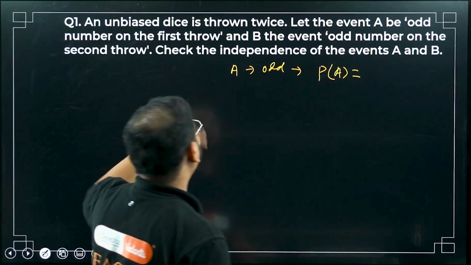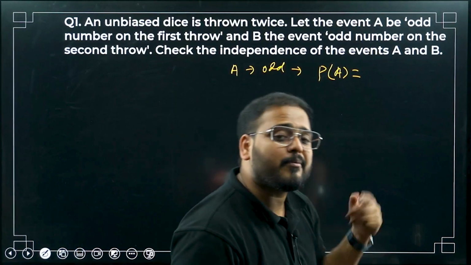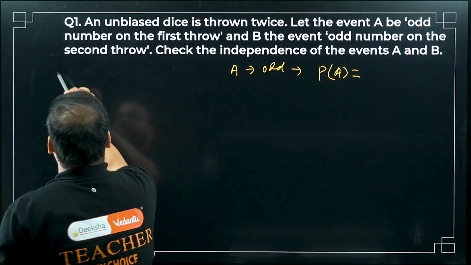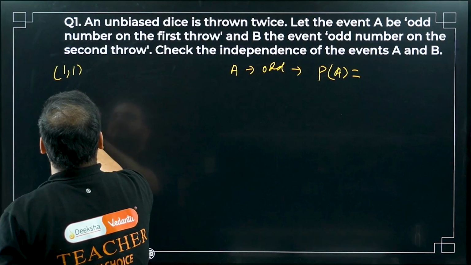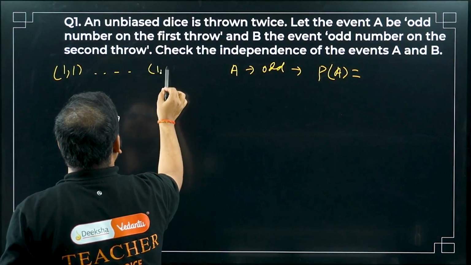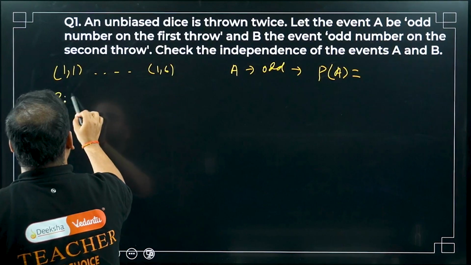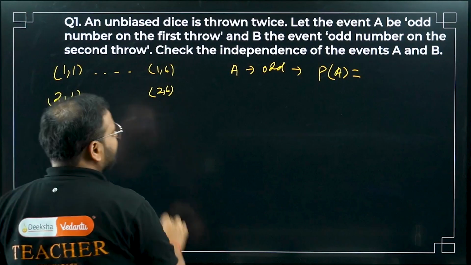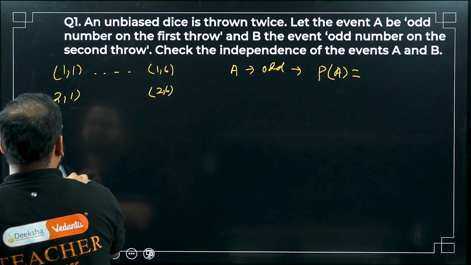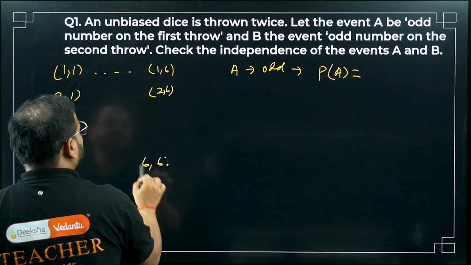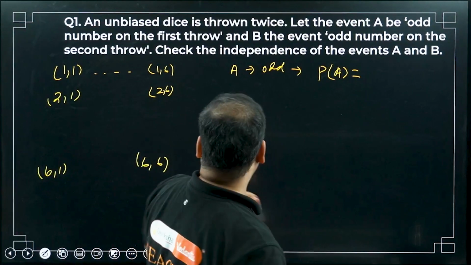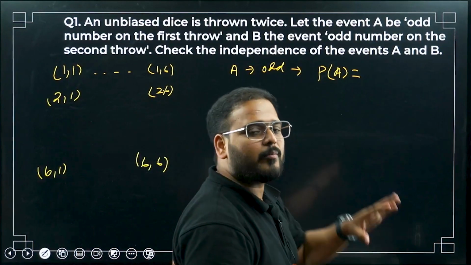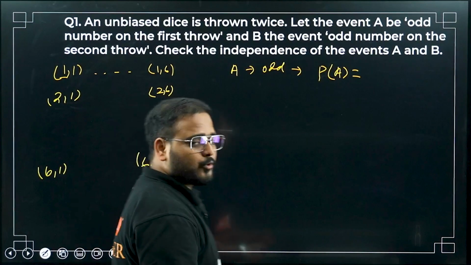It's thrown twice, so the total sample space will be 36. The first outcomes are 1,1 through 1,6, a total of 6 here. Then similarly 2,1 going till 2,6, and the same way till the last one, 6,1 through 6,6. So think about it. Let's say I'm throwing a dice, and I'm only talking about the first place. I throw a dice. What happens?